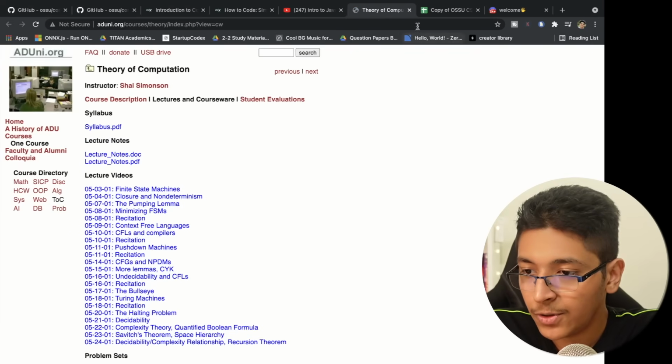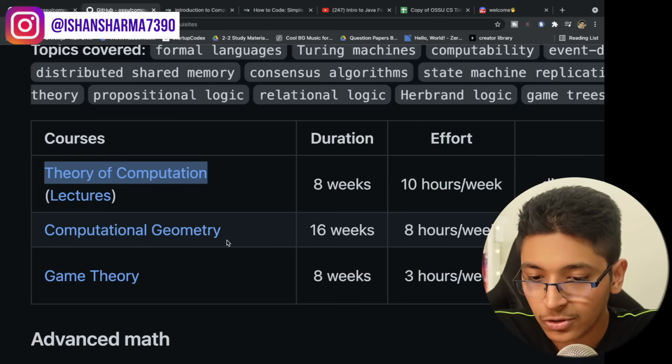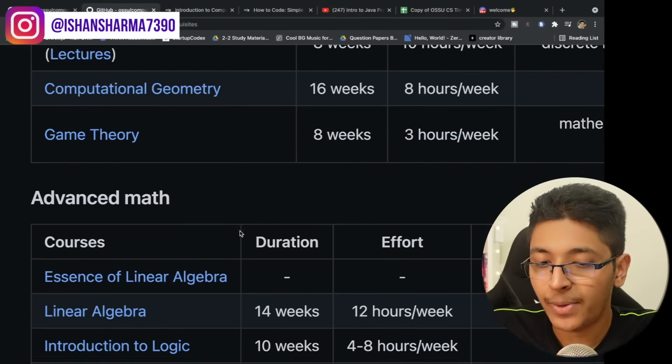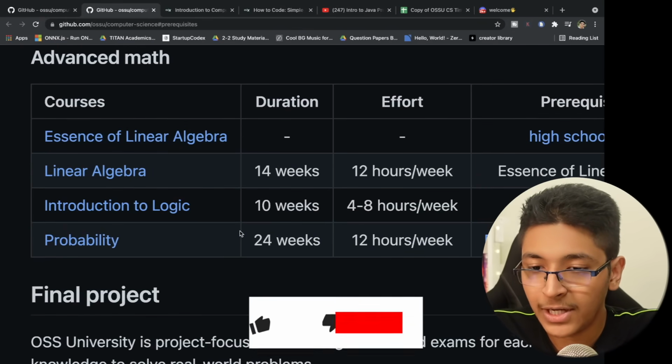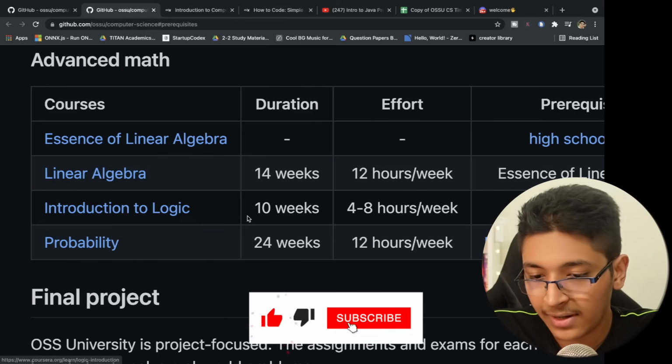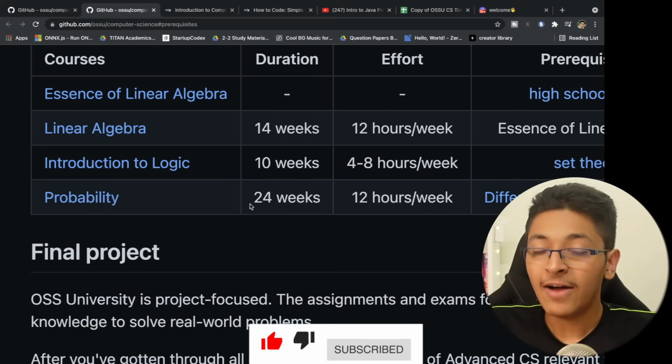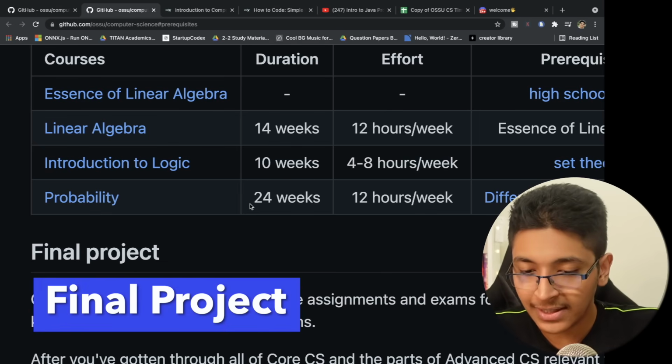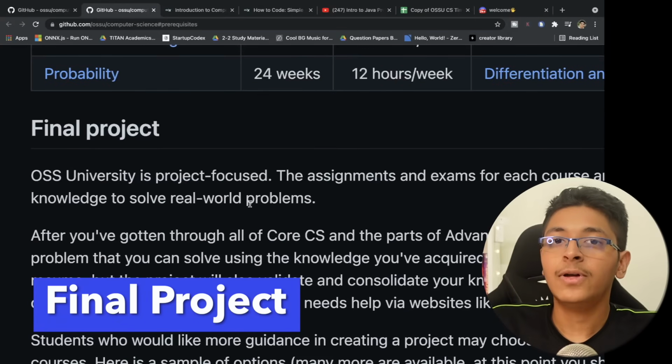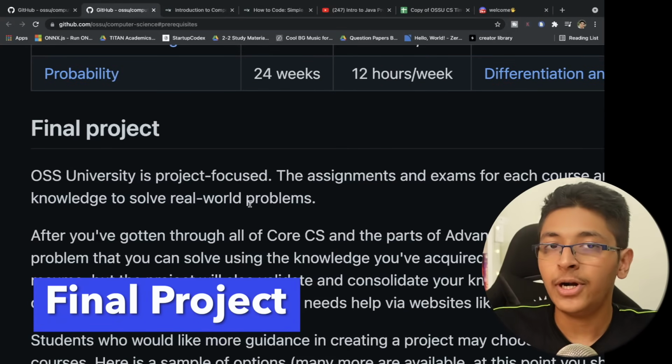Right here you have theory of computation. Then you have one course on game theory and one on computational geometry, so you can look at that as well. Then you have advanced math. You can look at this if you are interested. You can learn about probability and stuff. And after that, you have this final project that is going to be really crucial for whatever you have learned so far. It's really important to build something.